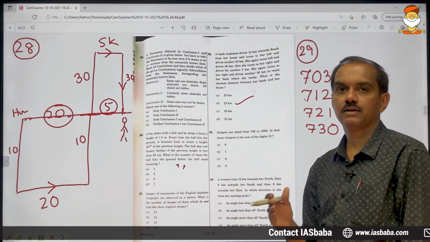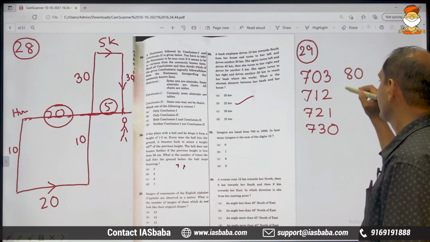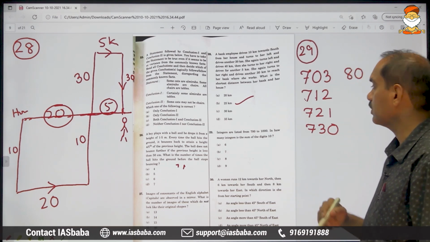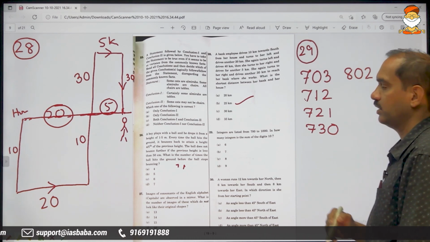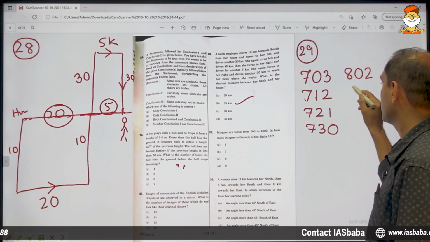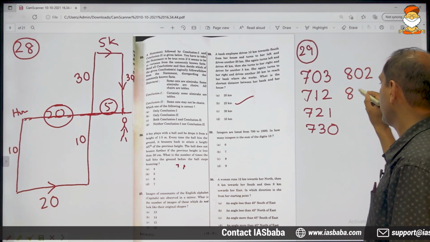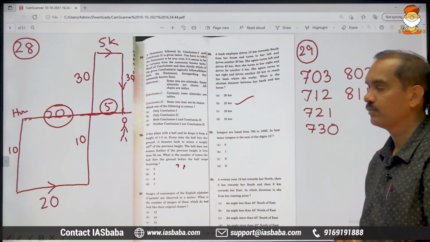800, 80. If I start with 0, then I will be forced to write 2 here, because the total should read 10. If I write 1 here, then I will be forced to write 1 here.